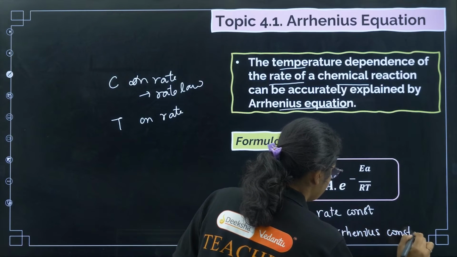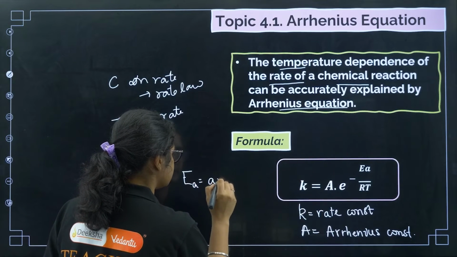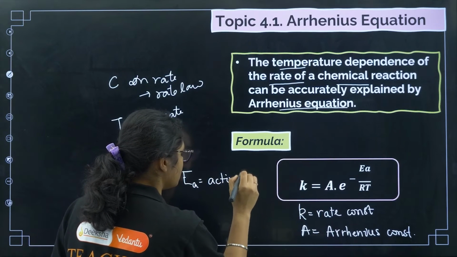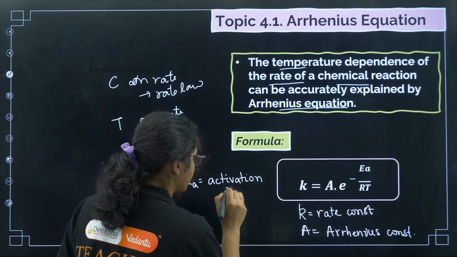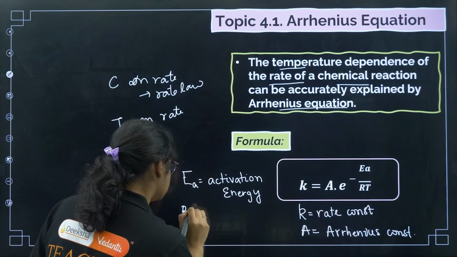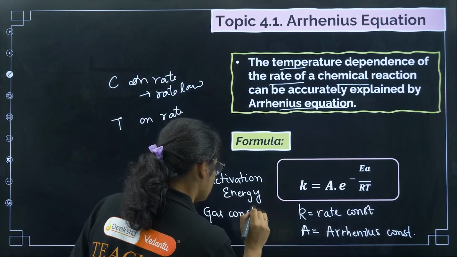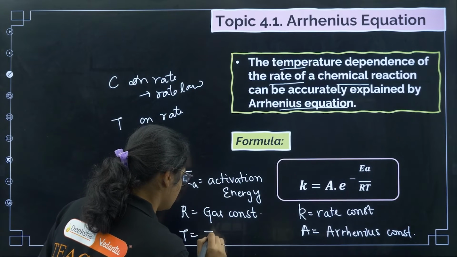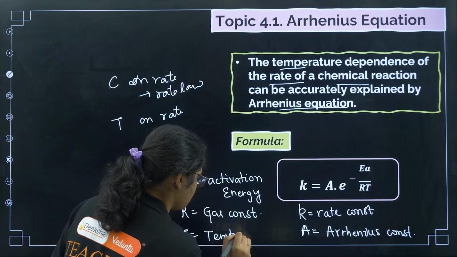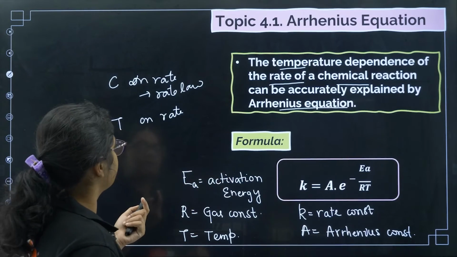Arrhenius constant. Next we have Ea. Ea is activation energy. Then R is gas constant, and T is temperature. Okay, clear? So now what is this activation energy, all that we'll discuss.